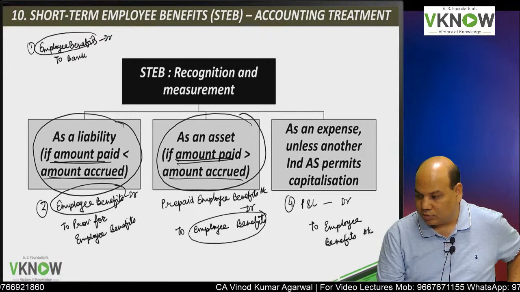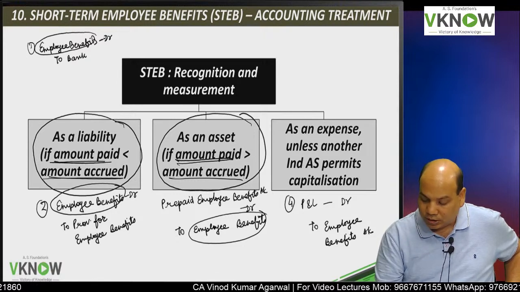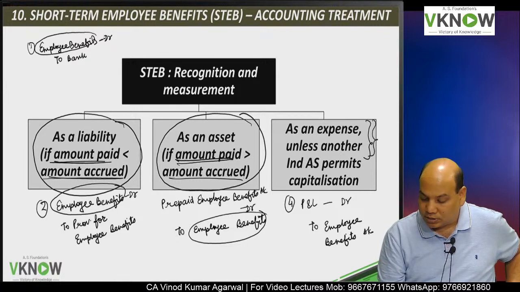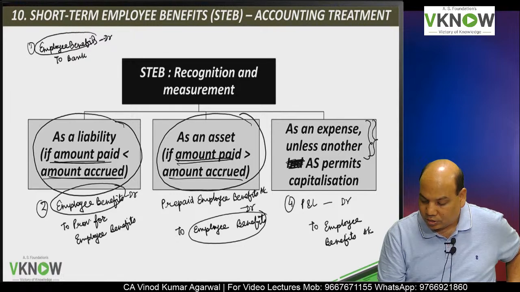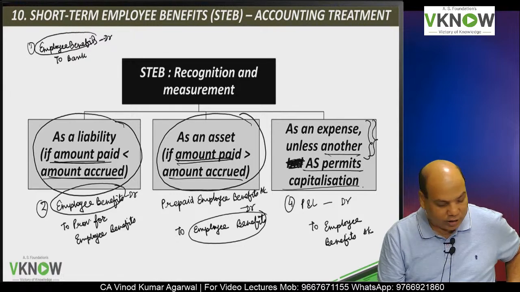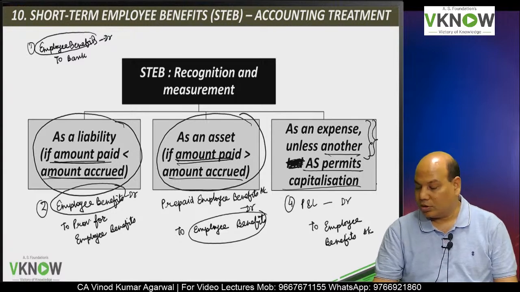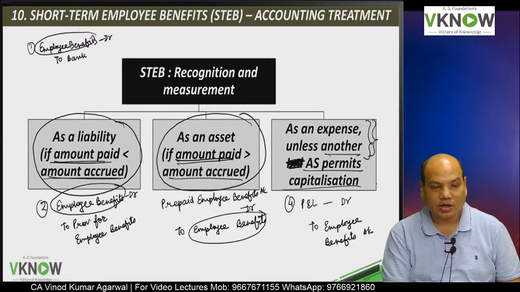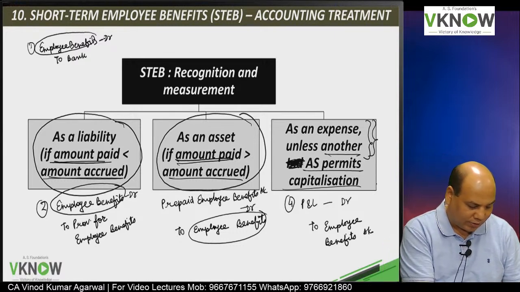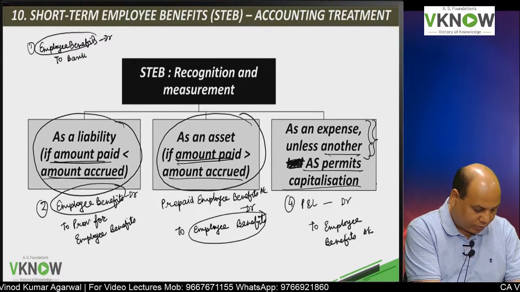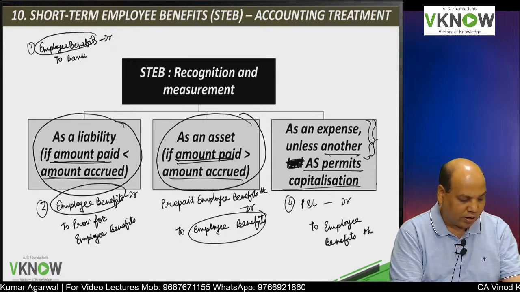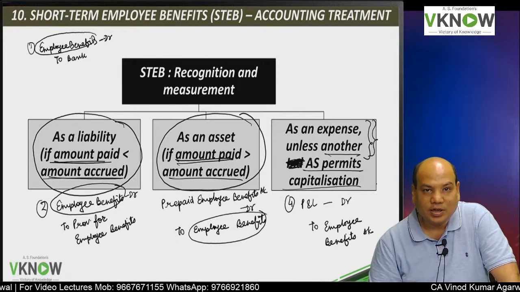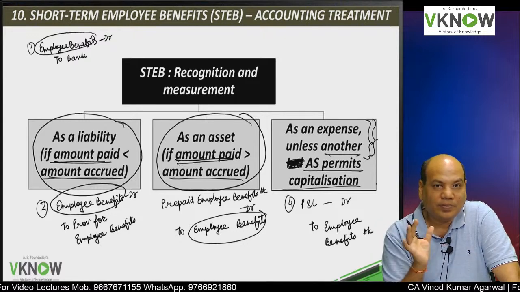One more thing I have to tell you, but wait, up to this you have understood. So employee benefit will be transferred to P&L account unless other accounting standards permit capitalization. Some accounting standards allow you to capitalize. Can you give me some example where some other accounting standard allows you to capitalize employee benefit cost?